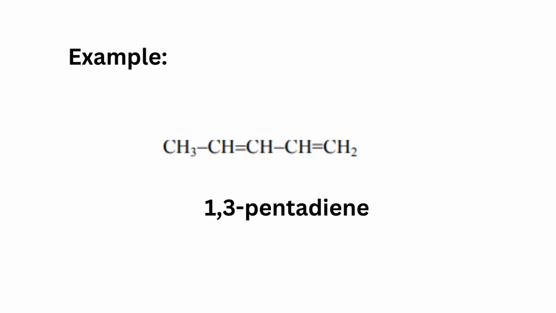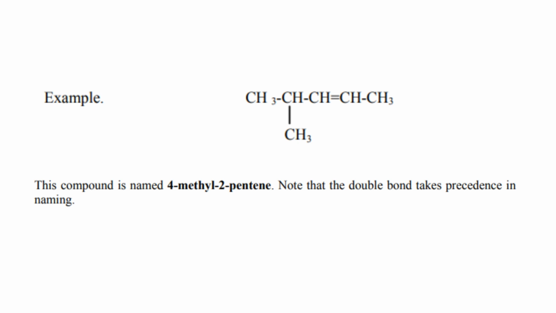Another example is 1,3-pentadiene. This compound is named 4-methyl-2-pentene. Note that the double bond takes precedence in naming.